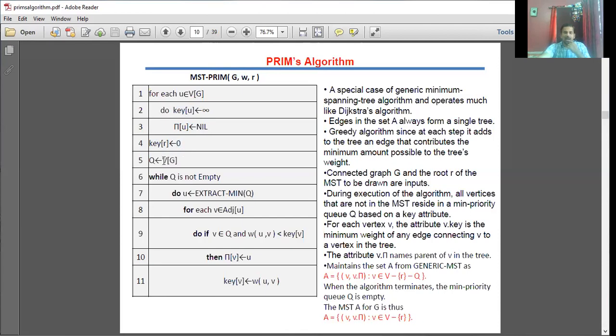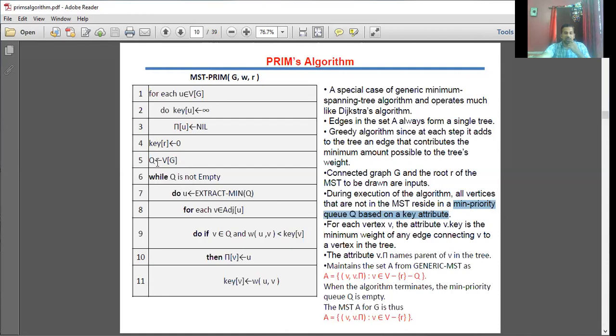And all the vertices, capital V, of the given graph G should be assigned to the set Q. Q is nothing but a set, or you can call it a Q array, which I can construct as a minimum priority queue based on the key attribute. It's a minimum priority queue, right? So based on this key value, I'll explain this again at a later stage.